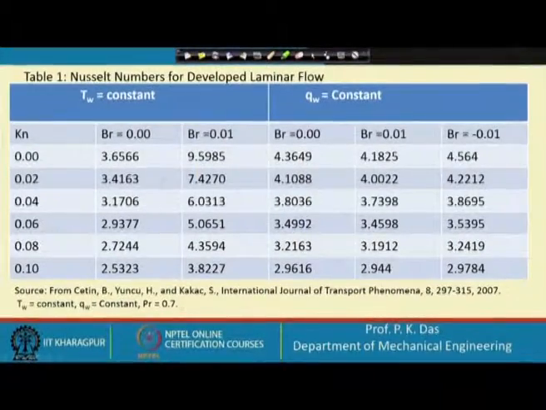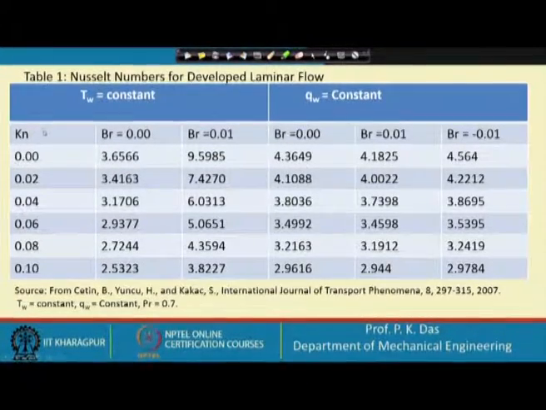So, for that, a table has been given. We have got Nusselt number depending on Knudsen number and Brinkmann number. Different values of Brinkmann number have been considered, and based on this Knudsen number and this Brinkmann number, we have got the Nusselt number. Let me explain it once again, sorry.